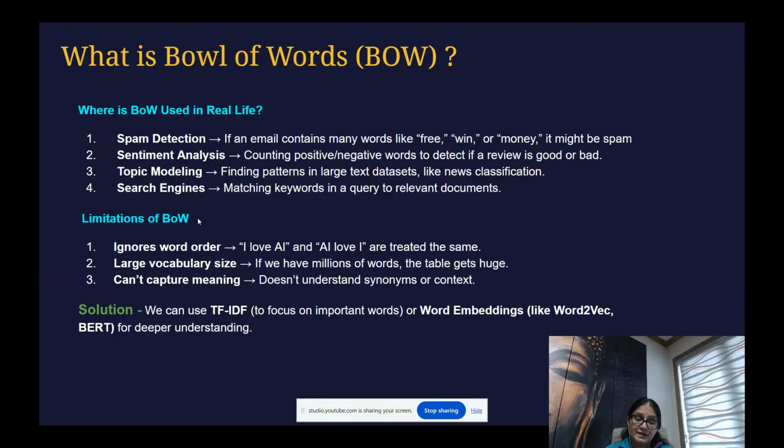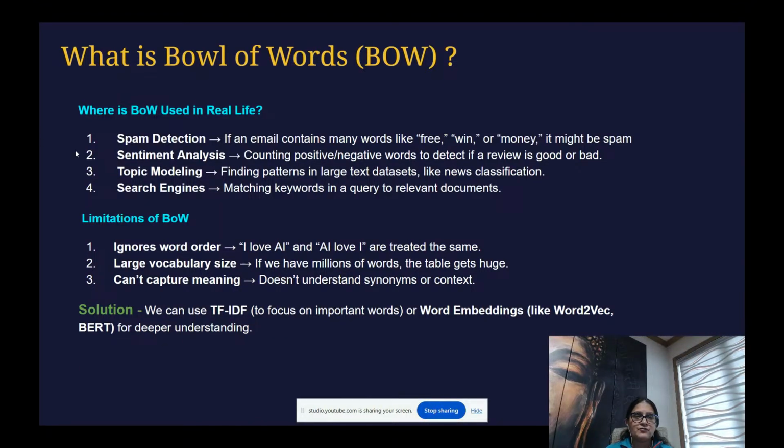Now you are maybe thinking how it will decide, by assigning 1 or 0. If many words keep repeating in your whole file, let's say free is coming 50 times in your email, then it gets a higher weightage. And it is giving more weightage to the other words too. Maybe there are some other words as well, like money, win, right? Based on that, we train our model in some way. If this is going to happen, this is counted as spam.